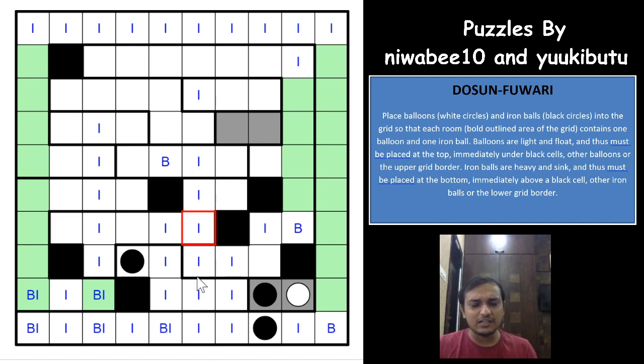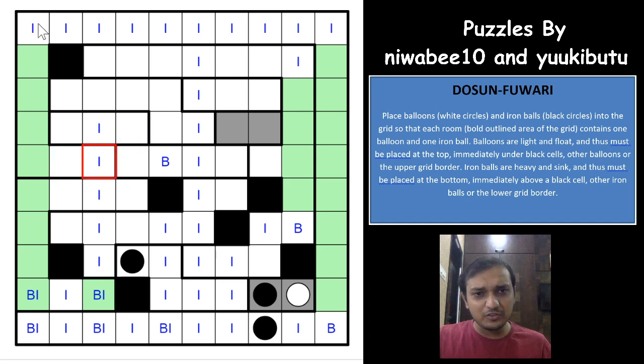So if you have a cell that cannot have an iron ball, the cells above it will never have an iron ball, right? So all of these cells cannot have iron balls. So we know that this region will have an iron ball either here or here, which means that you will get an iron ball. Okay, that's awesome.